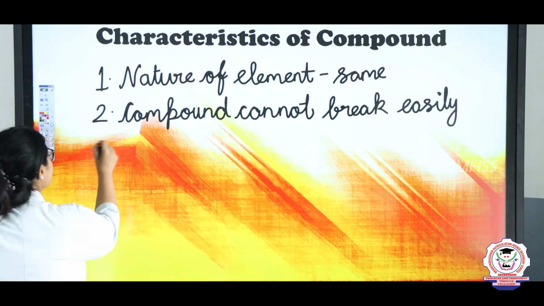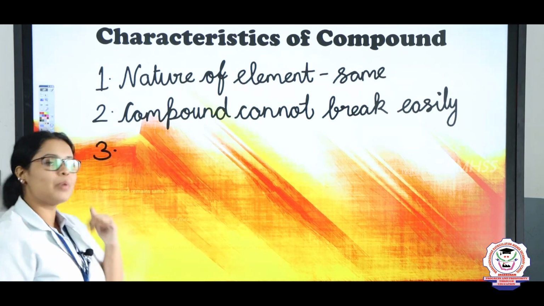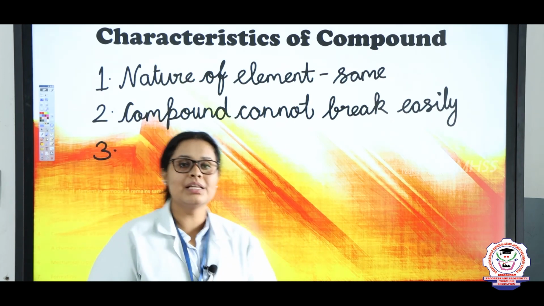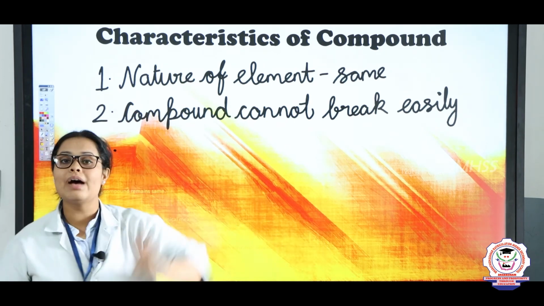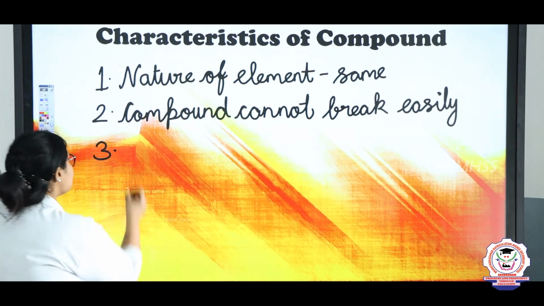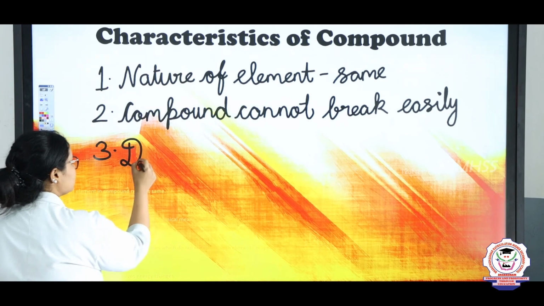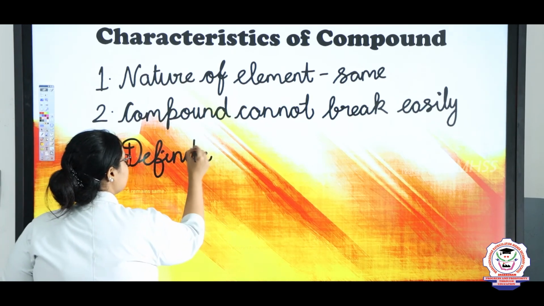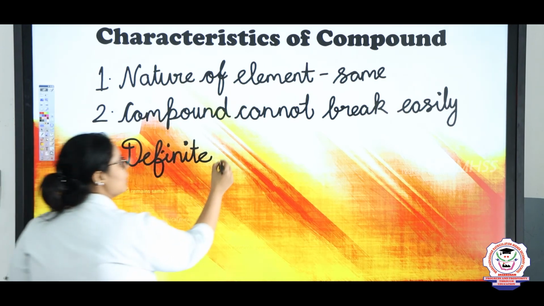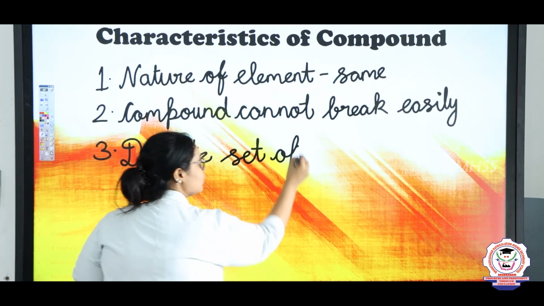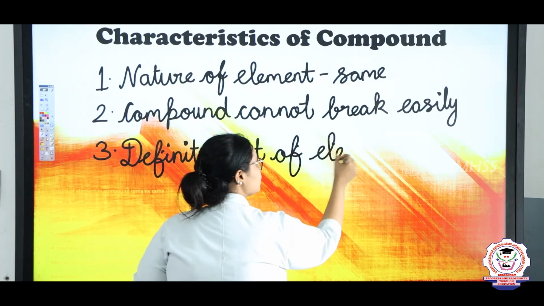Now, let's see the next property. Like elements and pure substances, compounds will also have a definite property or definite amount. You can write: definite set of elements.